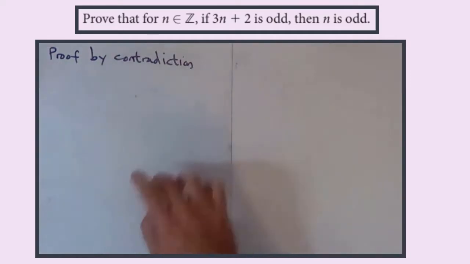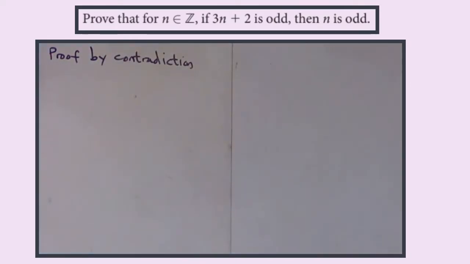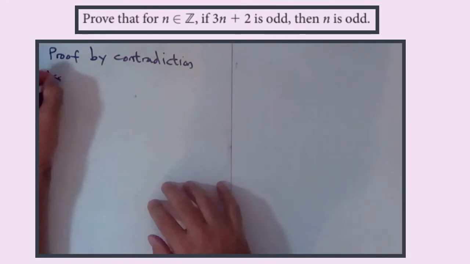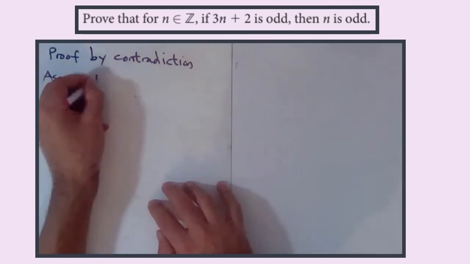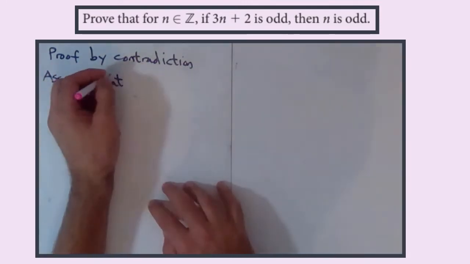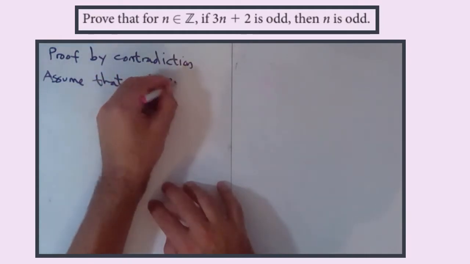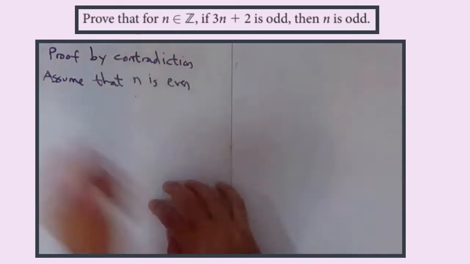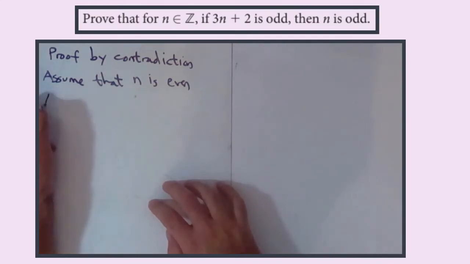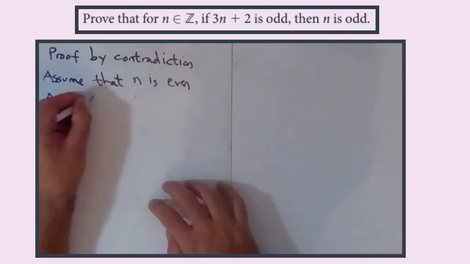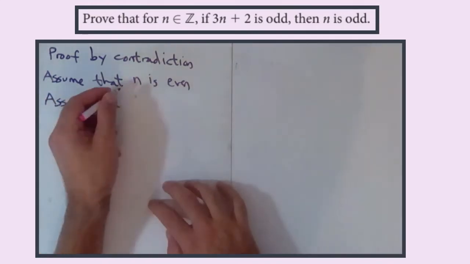So it's written as an if and then. So if 3n plus 2 is odd, then n is odd. So we're going to assume that the conclusion, as in the n is odd, we're going to assume the opposite of that. So assume or suppose that n is even, and we're still going to assume that the 3n plus 2 is odd.